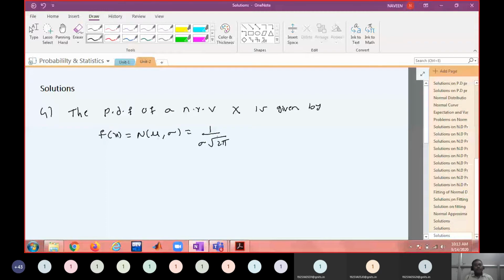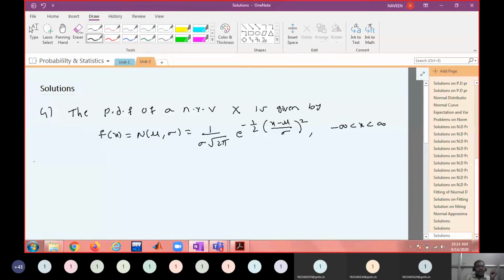Can you remember the PDF? 1 by sigma root 2 pi e power minus 1 by 2 into (x minus mu by sigma) whole square, minus infinity less than x less than infinity.